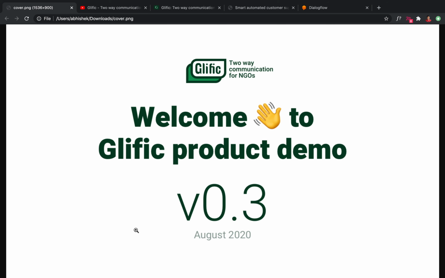The goal of Glyphic is to provide a two-way communication channel between NGOs and their beneficiaries, and for NGOs to carry out conversations at scale. If you have been following Glyphic demos, you'll be excited to know some of our new amazing features.